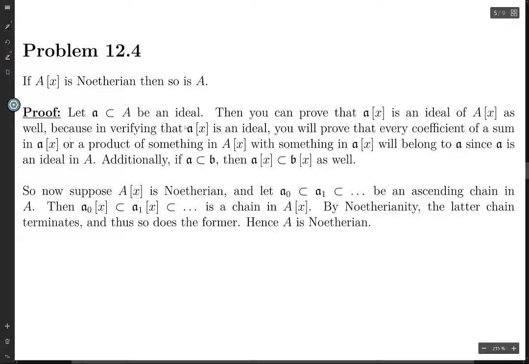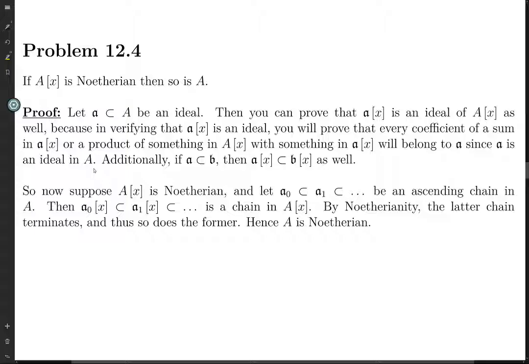And then if you take this 𝔞[X] and multiply by an element in the overall ring, then if you look at the coefficients, some of them are going to be elements in this ideal multiplied by elements in this ring. And since this is an ideal in this ring, multiplying by arbitrary elements of the ring will keep you in the ideal. And so, in fact, it is the case that this is an ideal in here. Everything will work out in the coefficients because the coefficients are elements of an ideal.